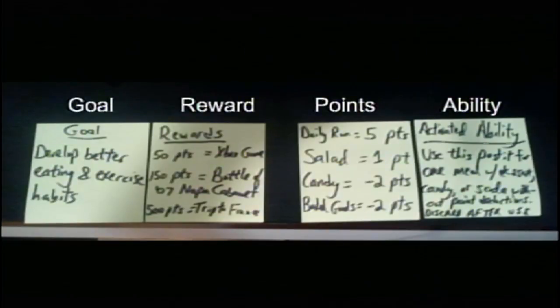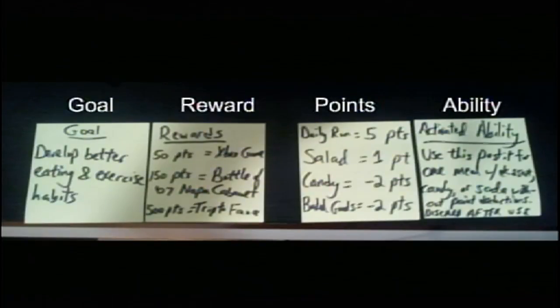So let's talk about how we earn these rewards, and that's through the points. Next Post-it note over. And you're just looking at a screenshot on my desk, by the way. This is how I keep track of it. I just put Post-it notes on my desk. So 5 points, daily run. That's the biggest change I need to make. I hate running, but I know it's good for me. So I'll give myself 5 points for that.